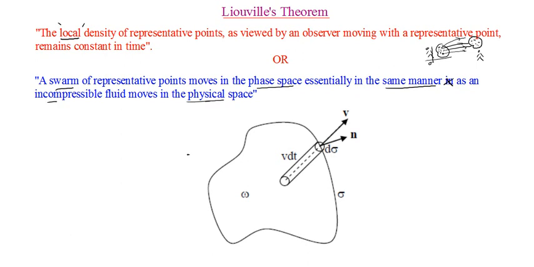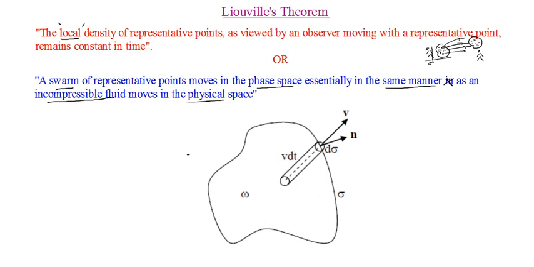So there is a terminology that we are using, incompressible fluid. Why have we used this particular form of the statement, incompressible fluid? I hope that you remember, you learned about a very similar theorem in fluid mechanics. Which is that theorem? It is nothing but Bernoulli's theorem. And you know, Bernoulli's theorem explains something very, very similar to the flow of what you can call representative points.